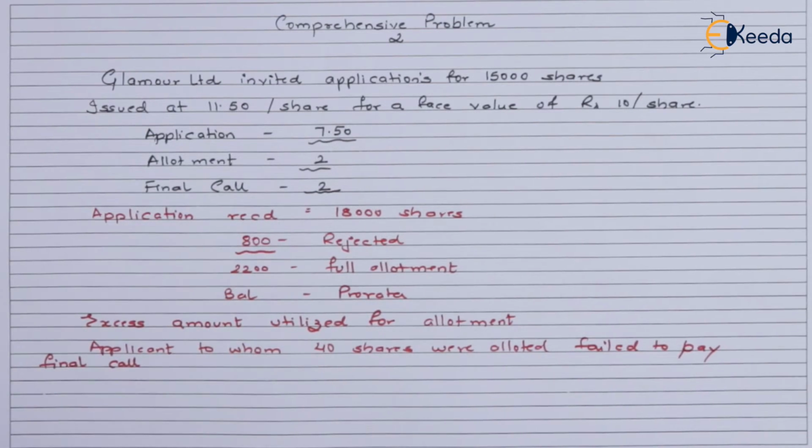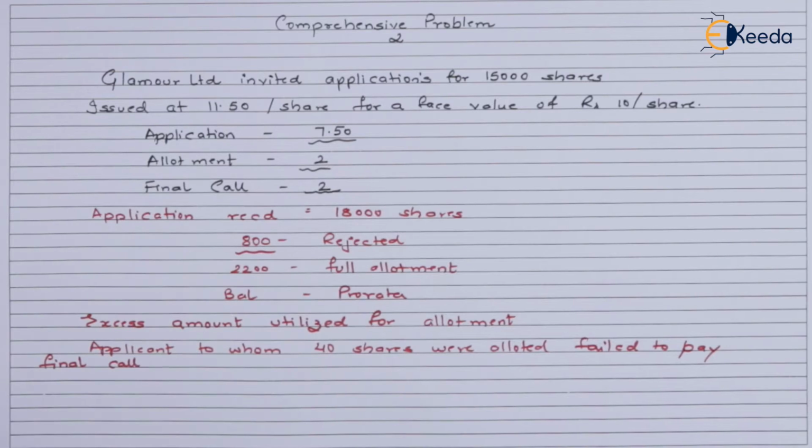The question also states that the excess amount that we have received on application, we have to adjust against the allotment money. Apart from that, they have also mentioned another adjustment: an applicant to whom 40 shares were allotted failed to pay the final call money. That means there are calls in arrears when that specific call was made. So accordingly, we have to pass the journal entries to figure out how much balance we have been left with.